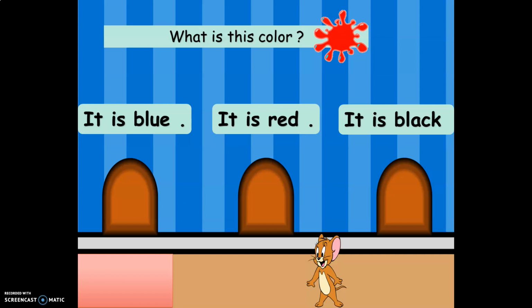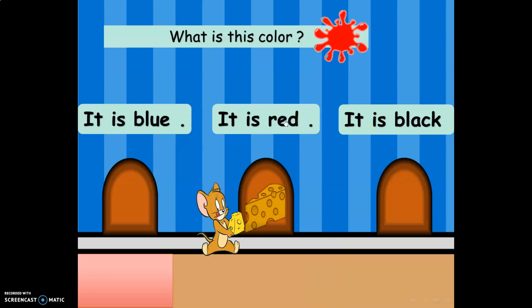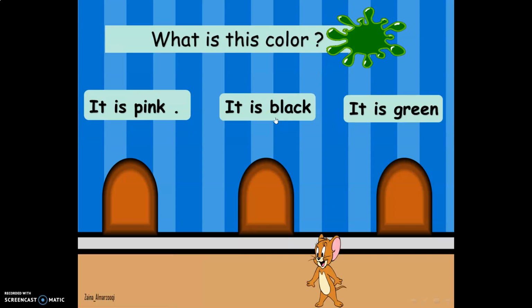Prepare yourself. So, what is this color? It is blue. It is red. It is black. Of course, it is red. It is red. So, what is this color? It is red. أحمر.